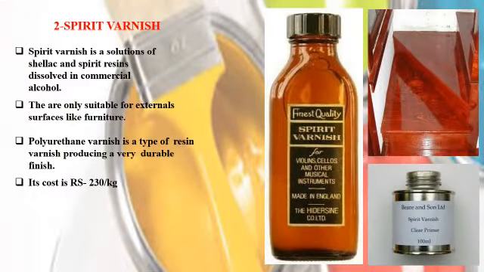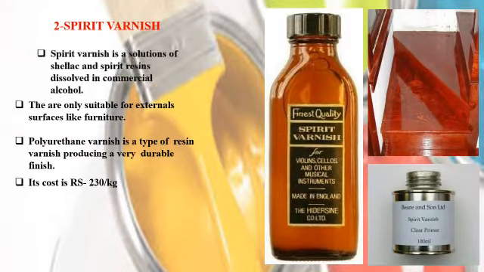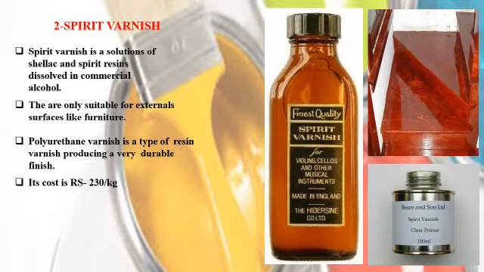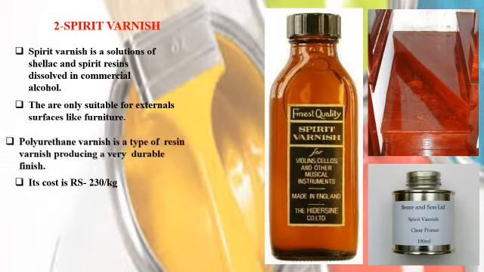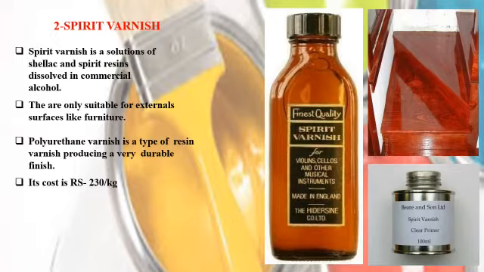Spirit varnish. Spirit varnish is a solution of shellac and resin dissolved in commercial alcohol. They are only suitable for internal surfaces like furniture. Polyurethane varnish is a type of resin varnish producing a very durable finish. Its cost is rupees 230 per kg.